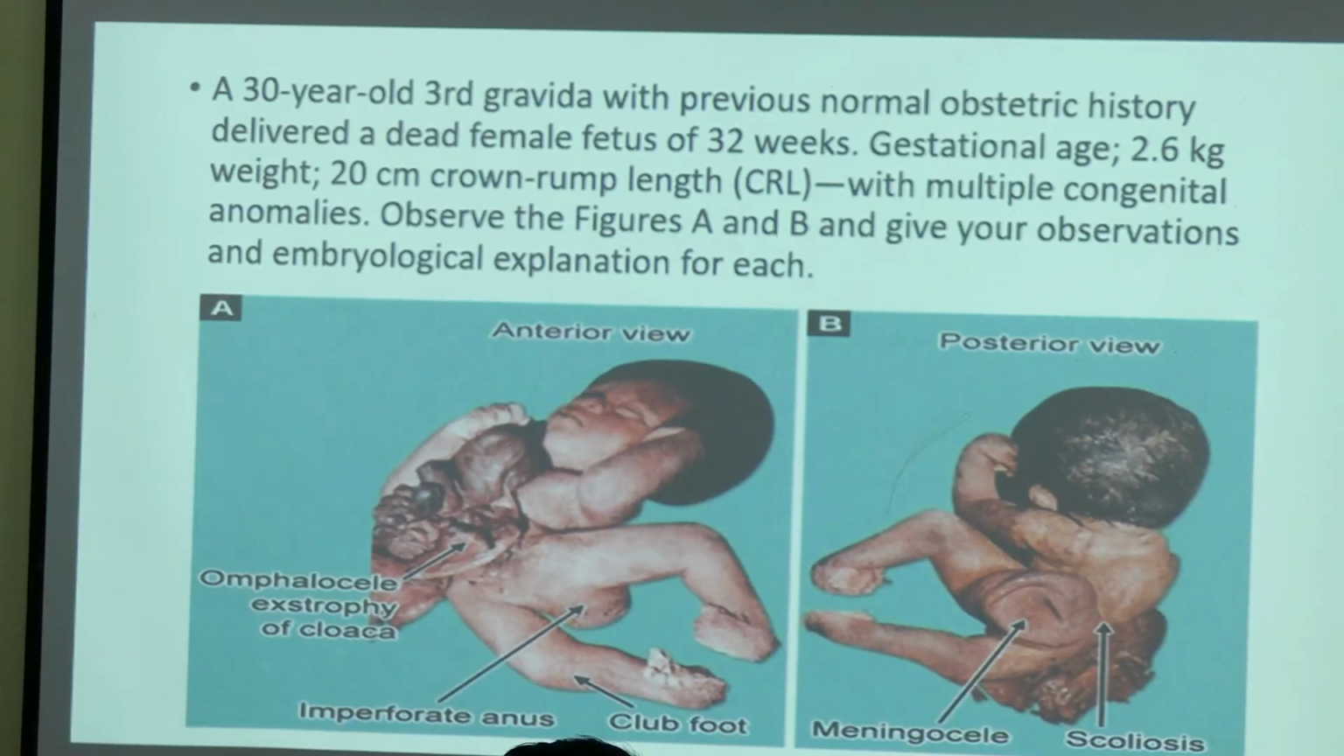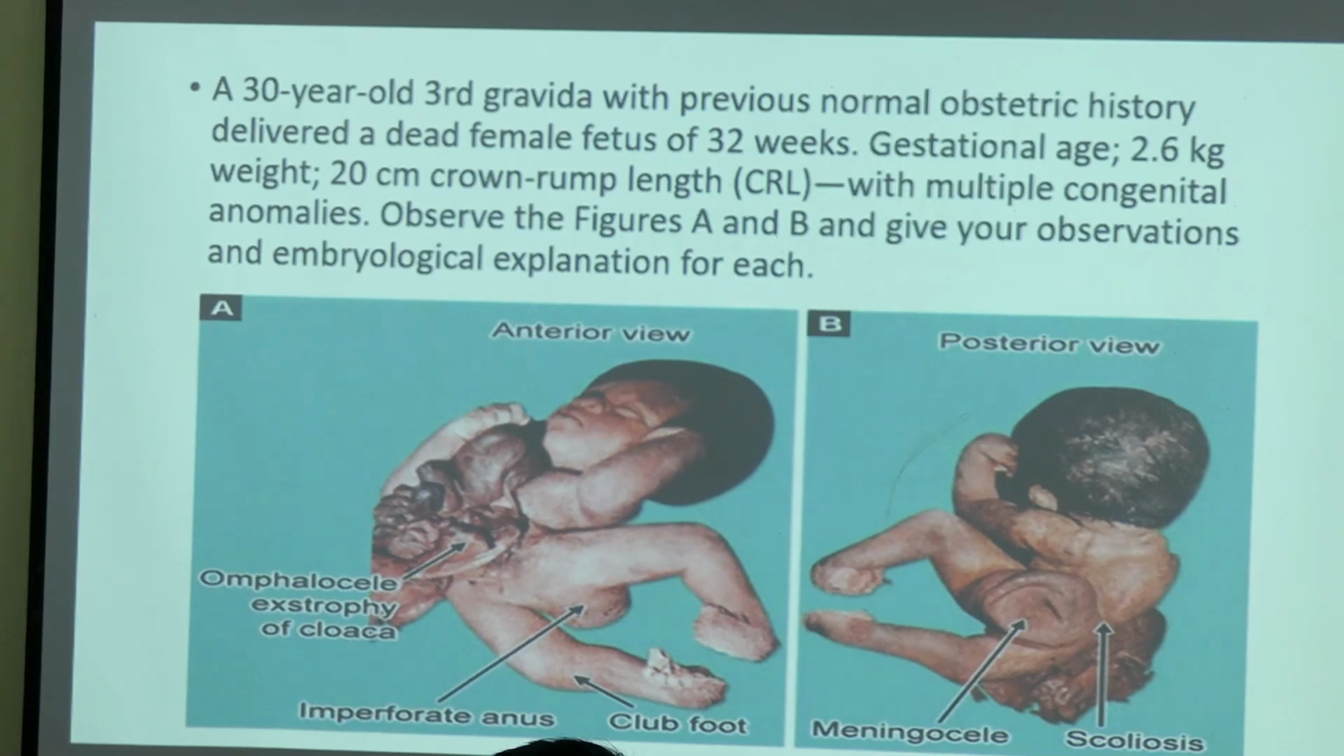So what did you understand by the question at least? They are just asking you to observe the figure A and B and give the embryological explanation for the multiple congenital anomalies that are occurring. In the figure they have already mentioned all the conditions. You can see that they have mentioned omphalocele, imperforate anus, clubfoot, meningocele and scoliosis. They have already given them, you just have to write the note about those conditions.